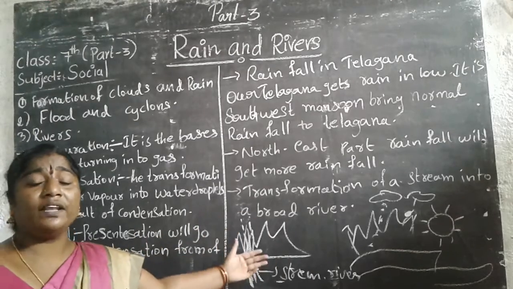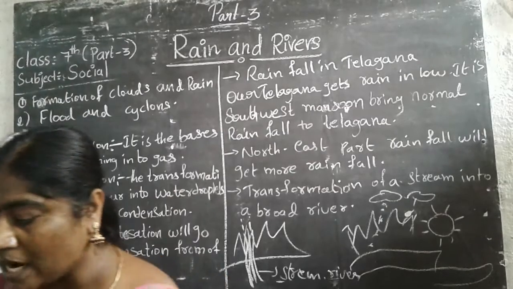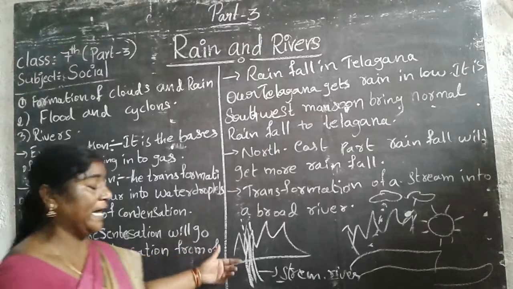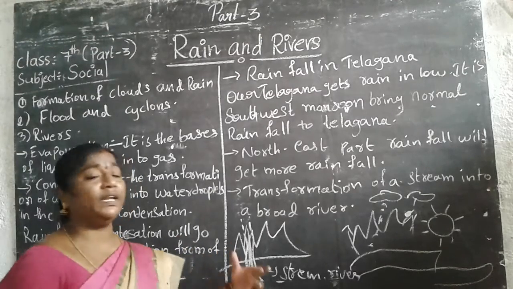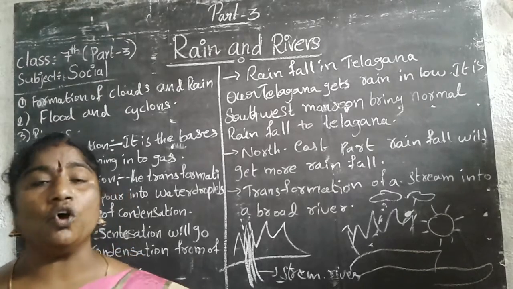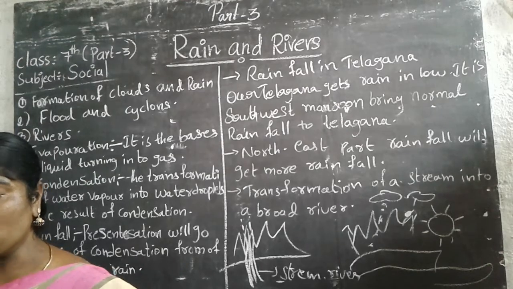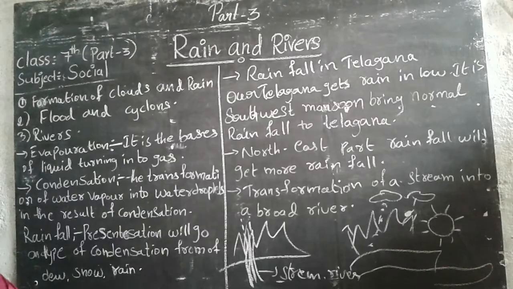Streams and rivers are of two types: perennial rivers and non-perennial rivers. Perennial rivers are those that flow for 365 days.